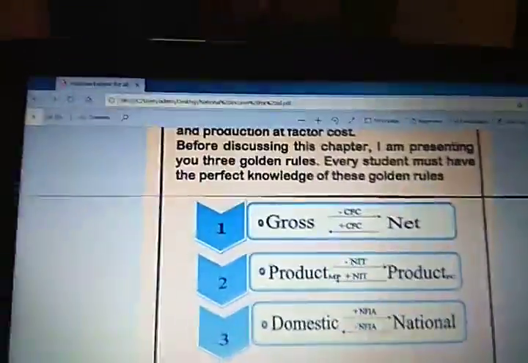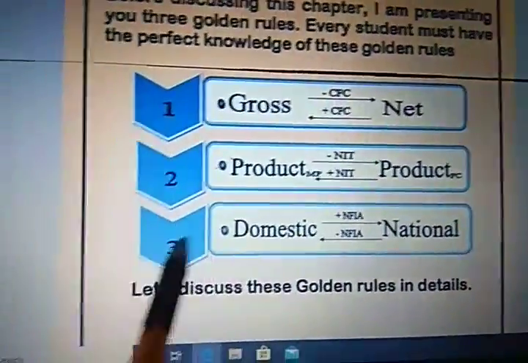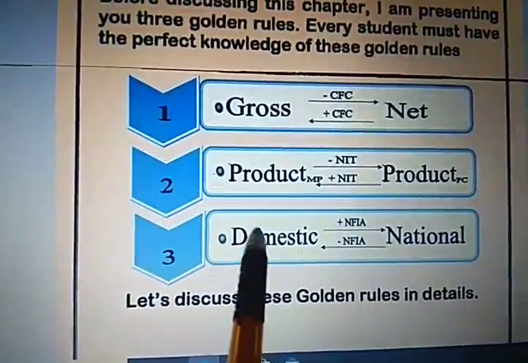The third golden rule we talk about here is from domestic income to national income. So what exactly is domestic income?